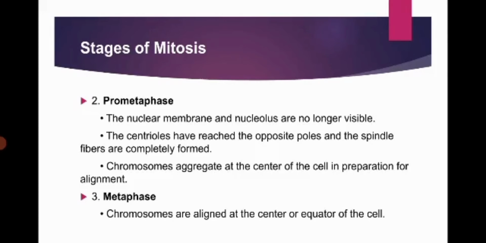Number 2, prometaphase. The nuclear membrane and nucleolus are no longer visible. The centrioles have reached the opposite poles and the spindle fibers are completely formed. Chromosomes aggregate at the center of the cell in preparation for alignment. And number 3, metaphase. Chromosomes are aligned at the center, the equator of the cell.